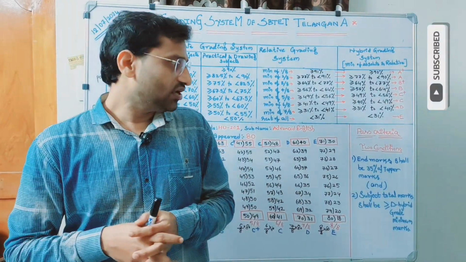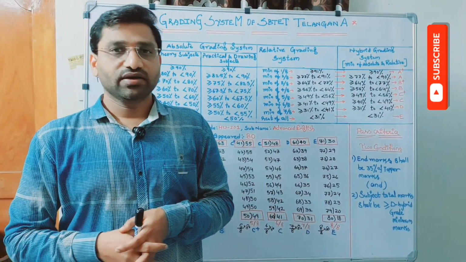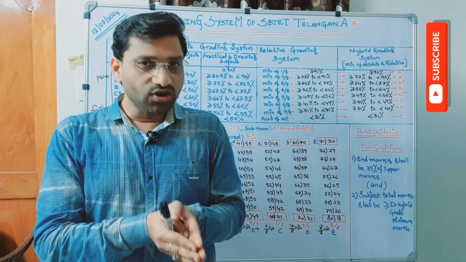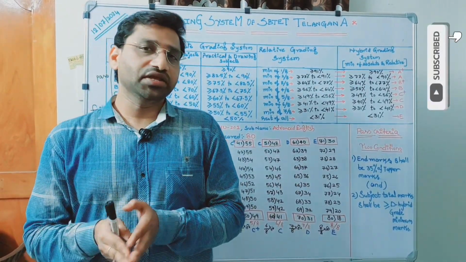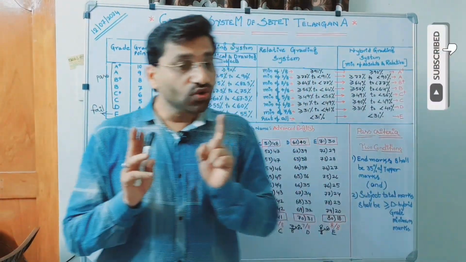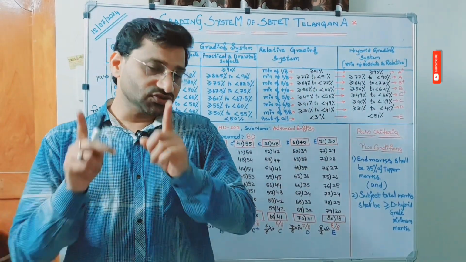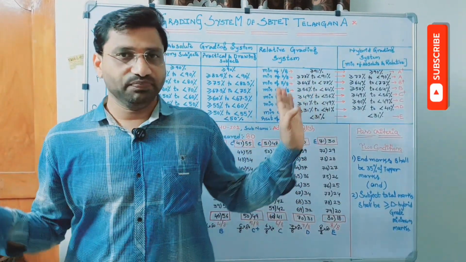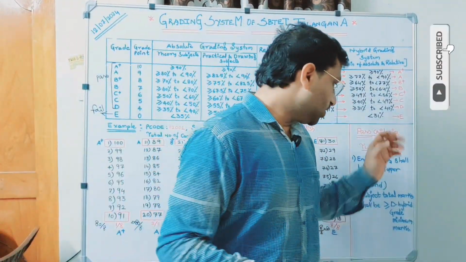In that case, we should also understand what are the criteria to be followed to declare a candidate is passed or failed. So there are two conditions. Two conditions must be satisfied. If at least one fails, one of the conditions failed, it means the candidate is failed. So here, see here, what are the two conditions?